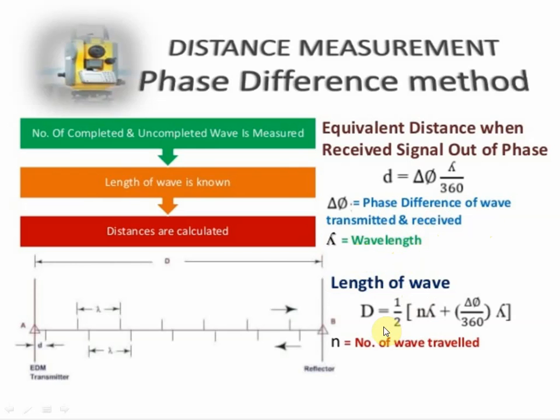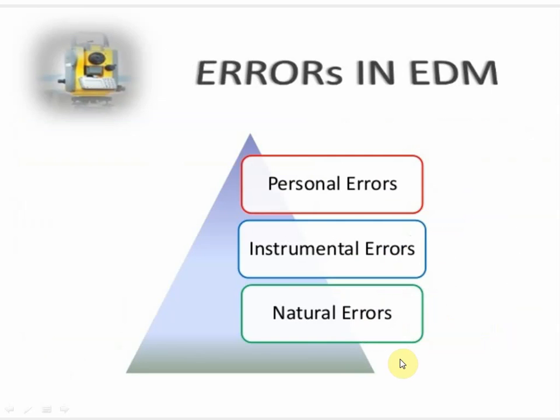So the length of the wave, that is capital D, equals half of n into lambda plus delta phi into lambda divided by 360. Here n is the number of waves traveled. This is the equation you have to know. Okay, so this is about EDM.